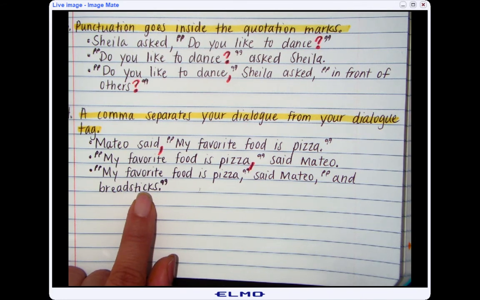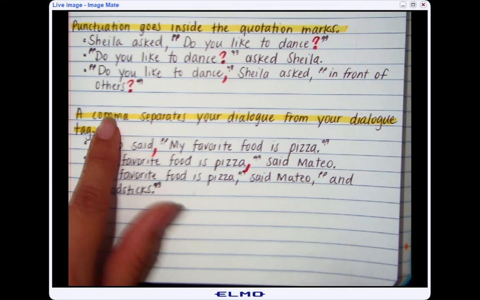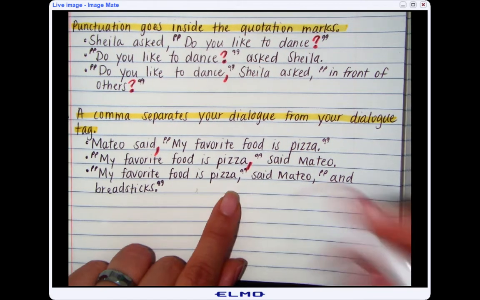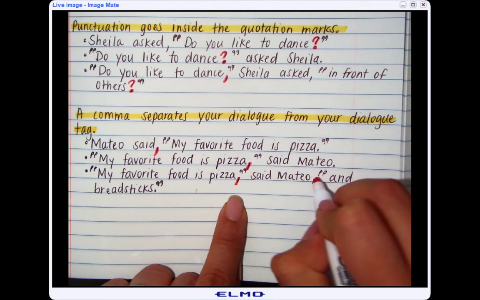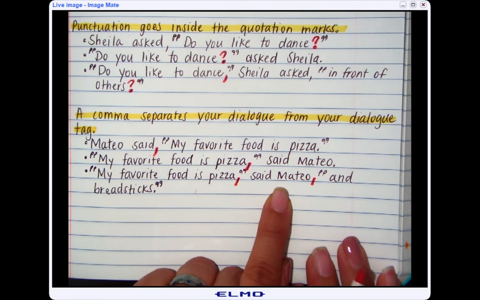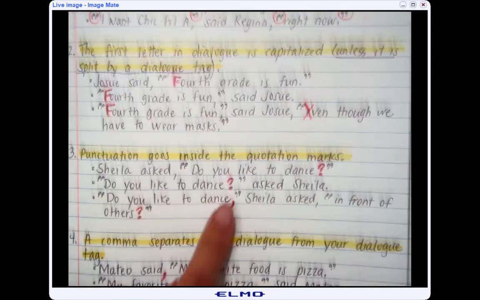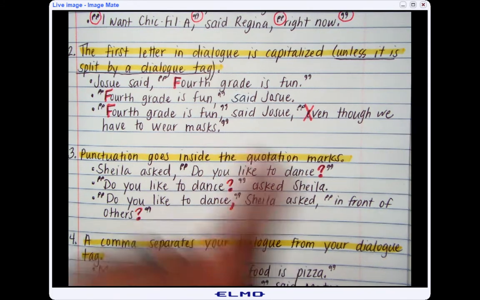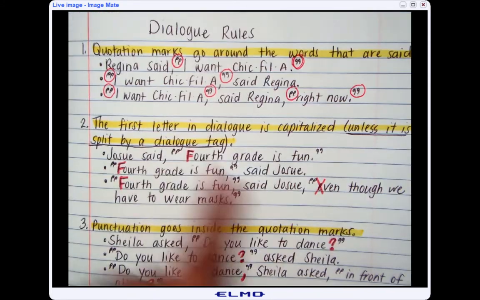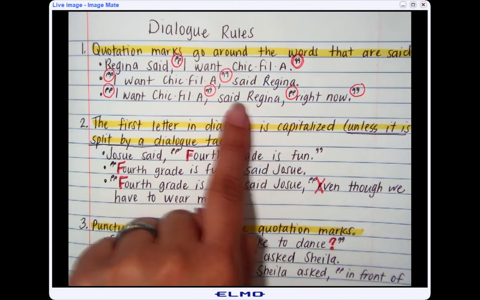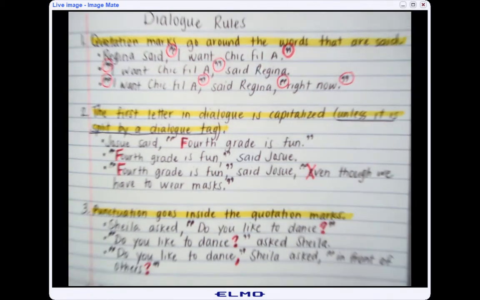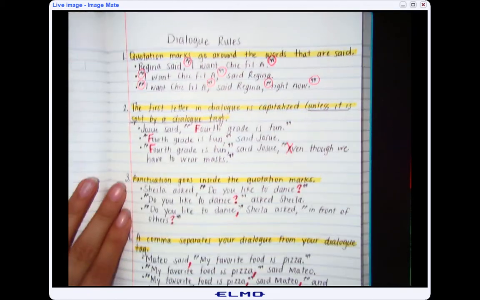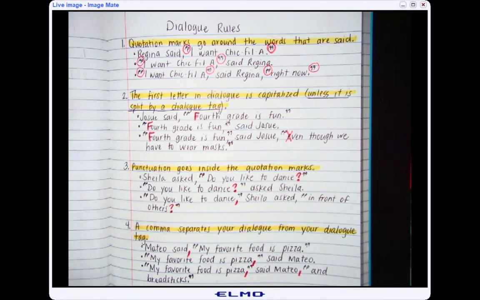And the final punctuation rule is that a comma separates the dialogue from the dialogue tag. So this is the dialogue tag. We have a comma before and after the dialogue tag. And you'll notice that for each one where the dialogue tag was in the middle, comma before, comma after, every time the speech tag was in the middle. This is what your journal should look like. I hope you paused the video whenever you needed to, and you're ready for tomorrow's lesson with your teacher.